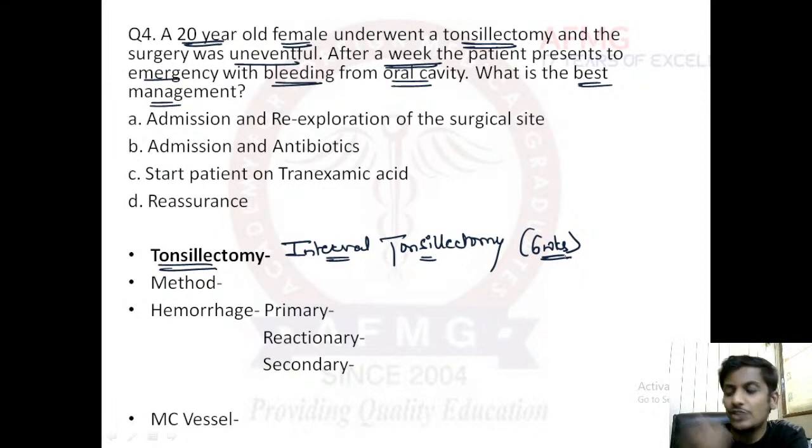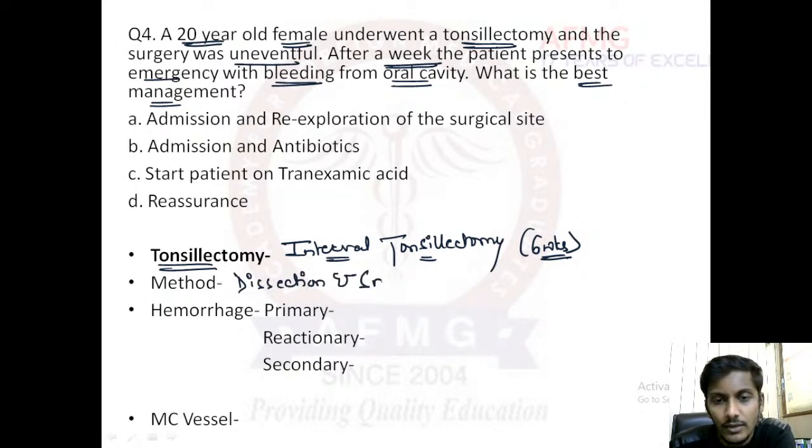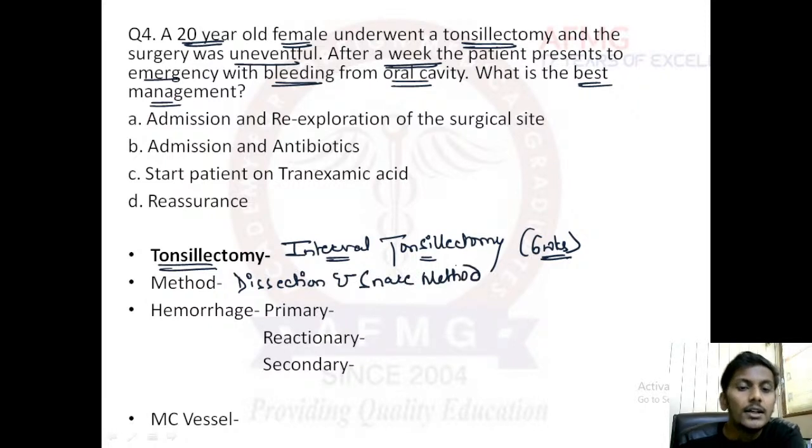The method by which we usually remove the tonsils is known as the dissection and snare method. That means dissection and cut method. Now, what usually happens in cases of tonsillectomy, guys, there are chances of hemorrhage. In any surgery, this is a very important point from the surgery aspect also, so you need to remember this. Hemorrhages after surgeries are usually of 3 types: primary hemorrhage, reactionary hemorrhage, or secondary hemorrhage.